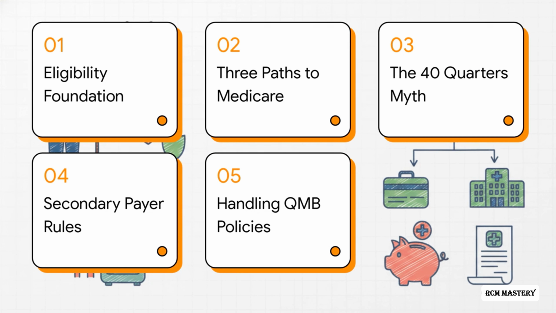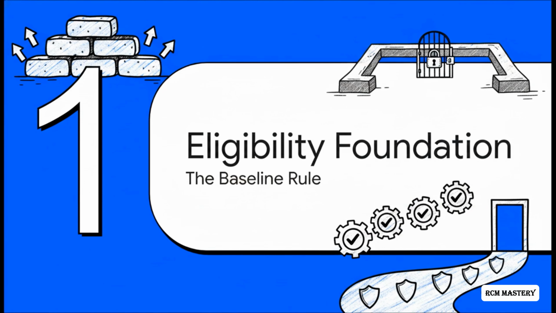Here's our roadmap for today's explainer. We're going to cover the foundation of eligibility, explore the 3 paths to Medicare, and debunk the 40 quarters myth. Then, we'll look at Medicare as a secondary payer and finish up with handling QMB policies. We're basically building the baseline rules first before we tackle those real-world edge cases. Let's jump right into Section 1, the foundation of eligibility.